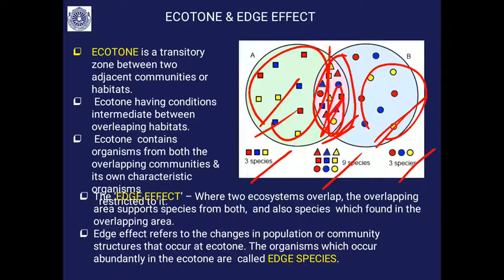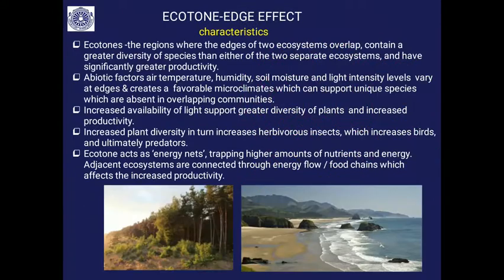This is called edge effect, where 2 ecosystems overlap. The overlapping area supports species from both and also the species that are found only in the overlapping area, its own species. Together it is rich in biodiversity. This effect is called edge effect. Edge effect refers to the changes in the population or community structure that occur at the ecotone. The organisms which occur abundantly in the ecotone are called edge species.